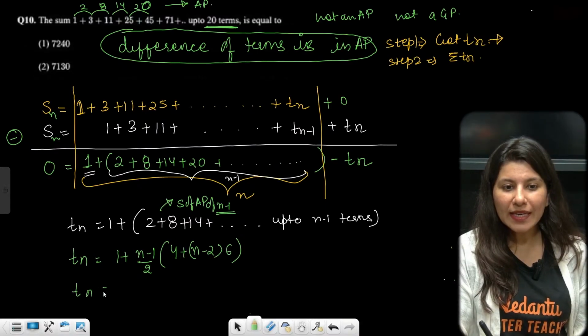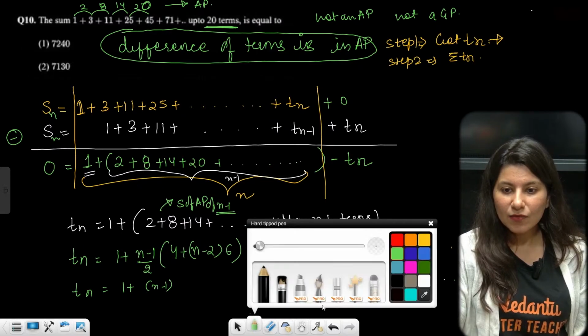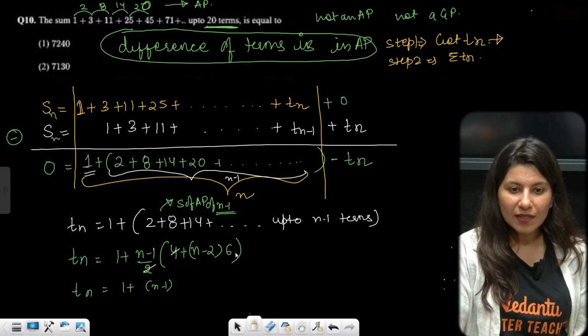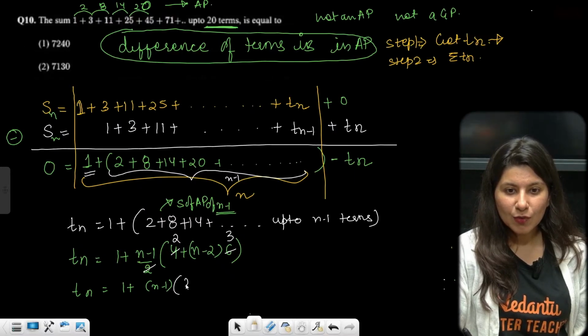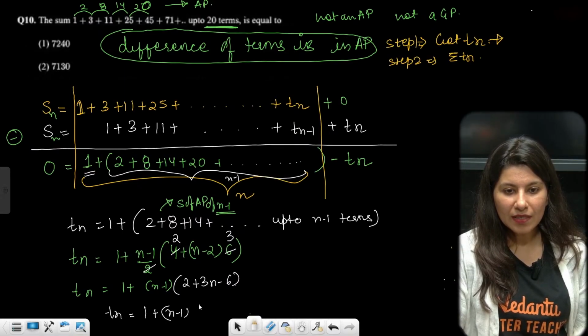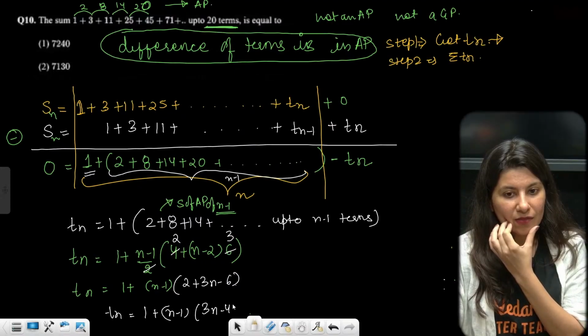So Tn you will get right away: 1 plus n minus 1, and we can cancel 2 from here. Can you see this is 2, this is 3, so 2 plus 3n minus 6. So Tn is equal to 1 plus n minus 1 times 3n minus 4.